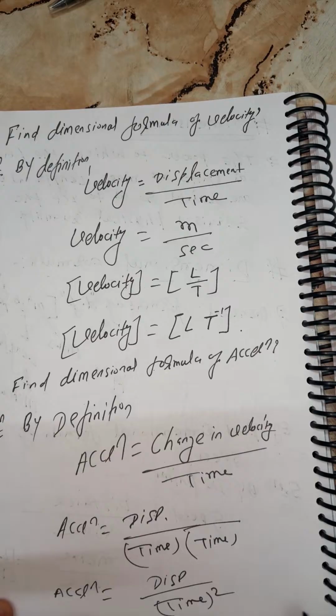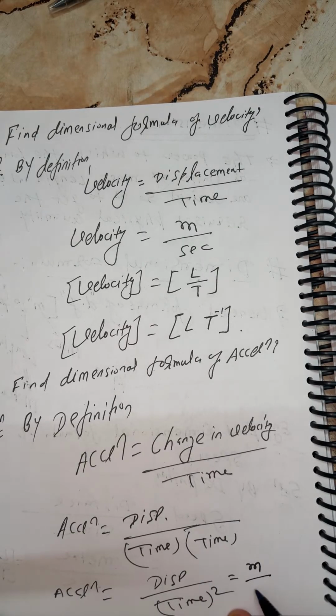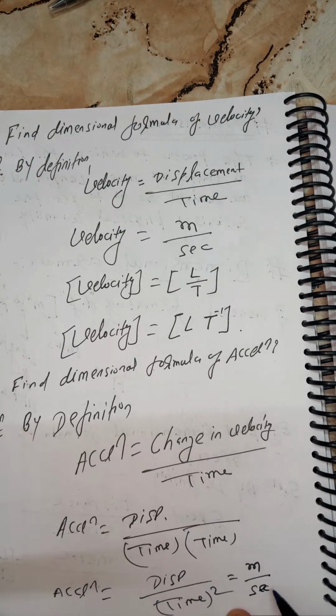So if it is displacement upon time squared, tell me, what is the SI unit of displacement? Everyone, boys and girls, this is meter, and time is second whole square.